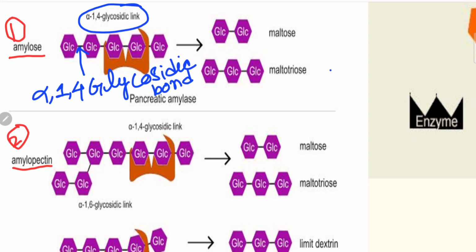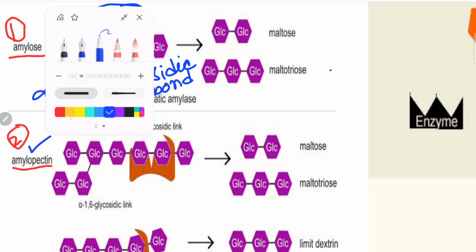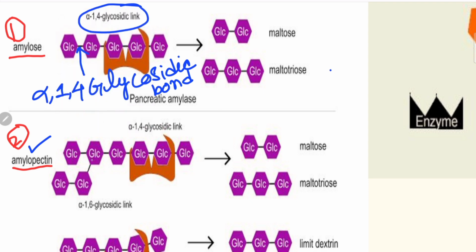But in case of amylopectin, here is the straight chain and a branch is present. Here is the difference, a branch is present here, right? And this branch is formed by alpha-1,6 glycosidic bond. So alpha-1,4 glycosidic bond is present within amylose, and alpha-1,4 and alpha-1,6 bonds are present within amylopectin.